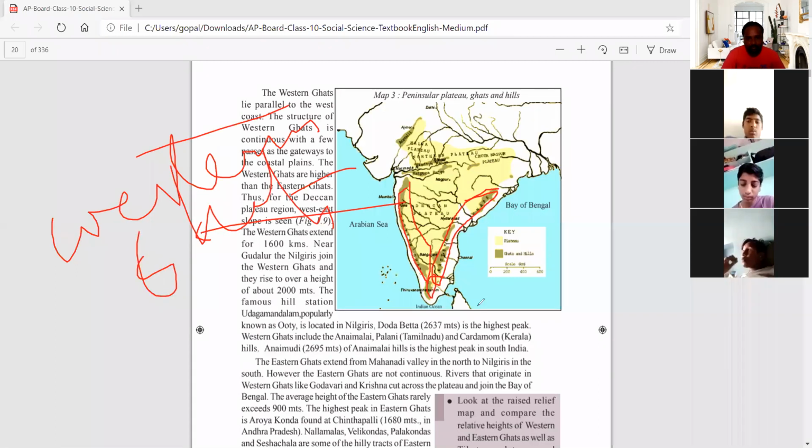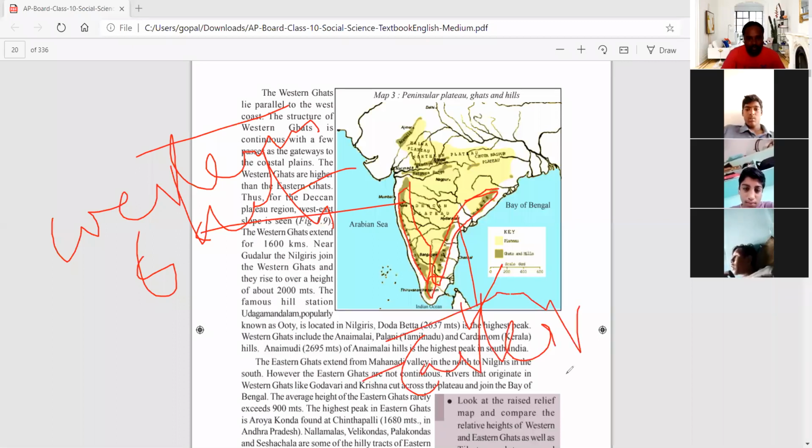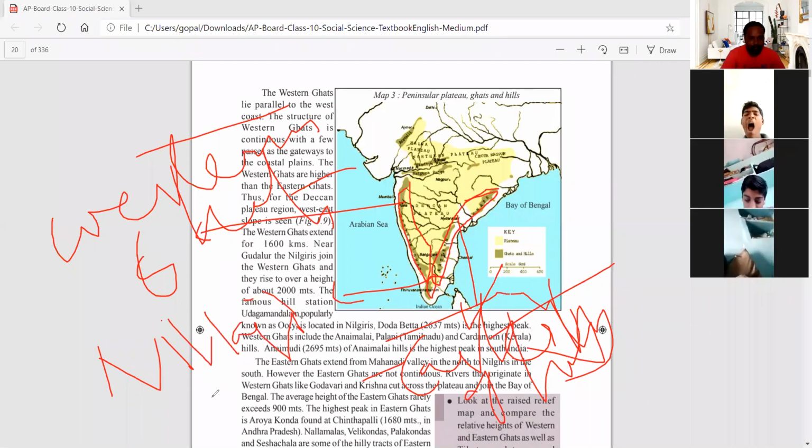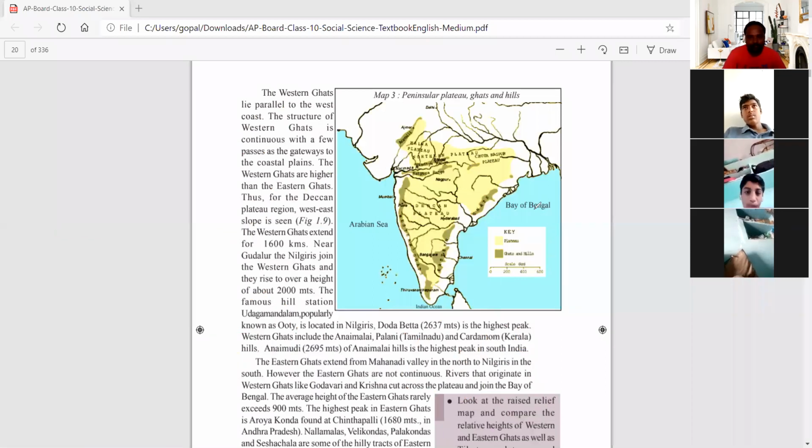Next here we can see this one as the Eastern Ghats. So Eastern Ghats can be seen here. Next, downside here we can see the Nilagiris. Okay, Nilagiris. So Nilagiris are here downside. So these are the mountains present on the peninsula. Next we go for rivers.